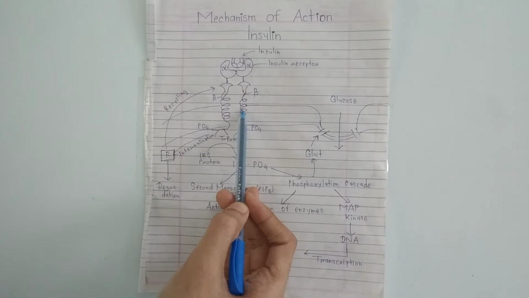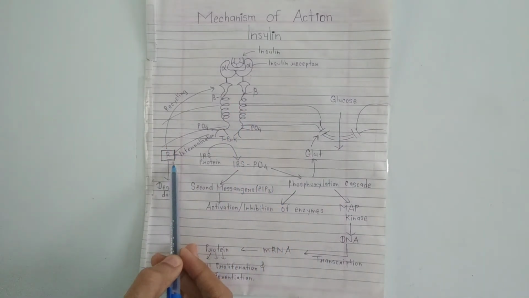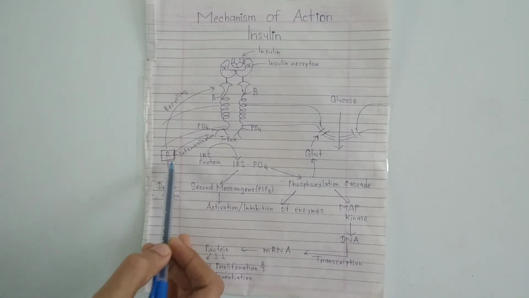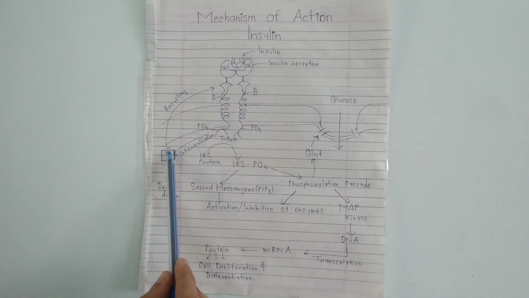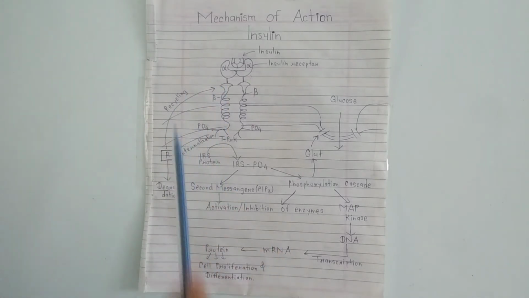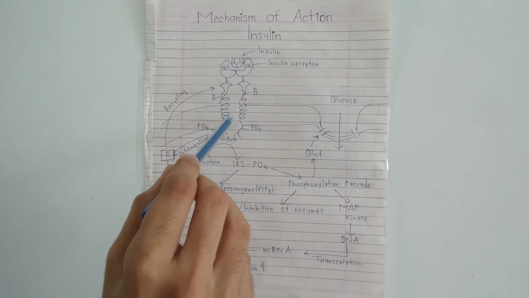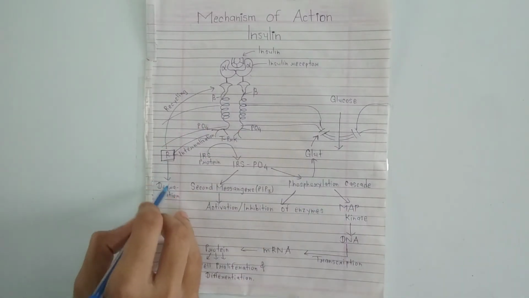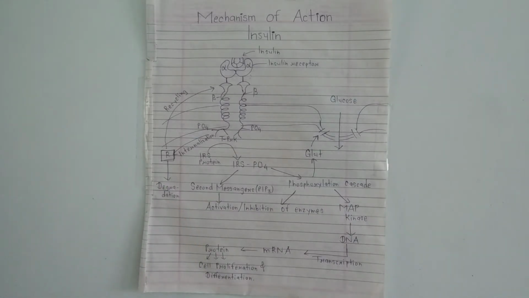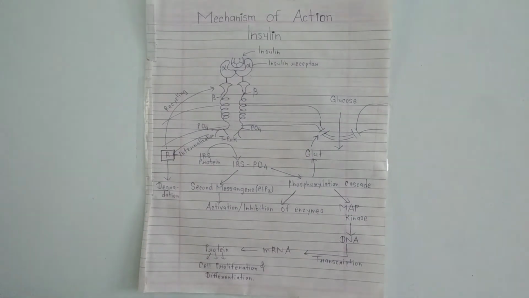So the receptor will translocate into the inner side of the cell, and that receptor again goes through two actions. The first action is recycling of the receptor, so the receptor is recycled and is again ready to take up insulin. And the second process that the receptor goes through is degradation, that is, the receptor will become degraded.